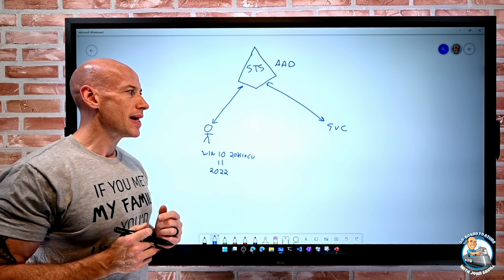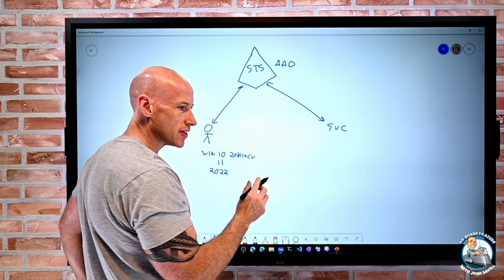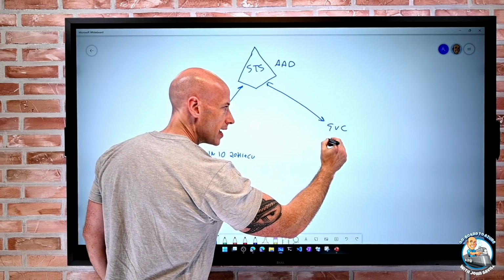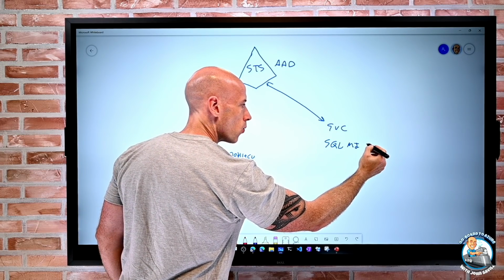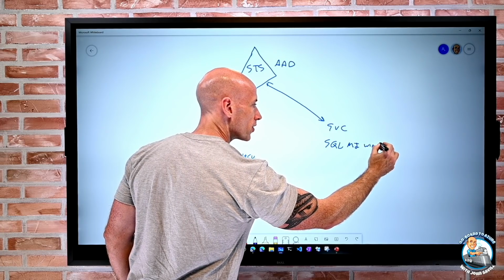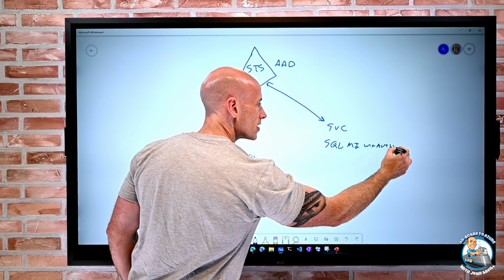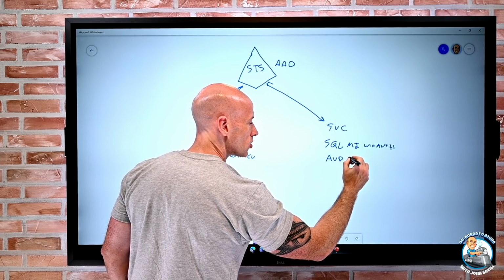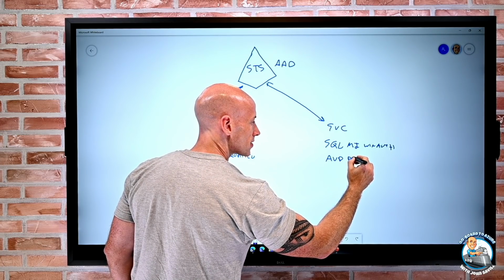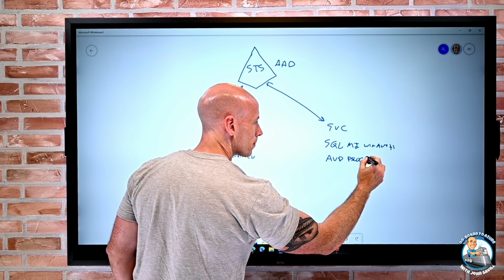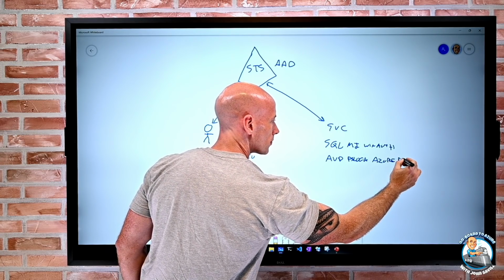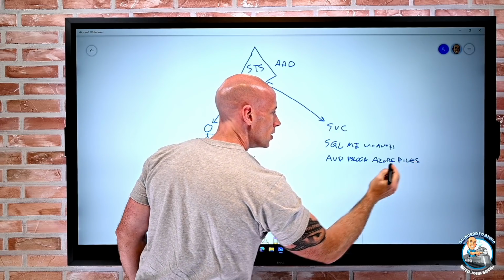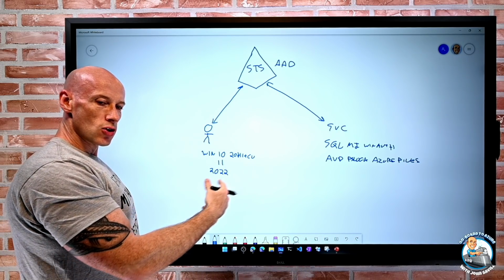What this is going to let me now do is for certain services. Today, this is targeted at SQL Managed Instance where I want to do Windows Auth. And it's targeted at Azure Virtual Desktop, the FSLogix profiles, where it uses Azure Files, which historically I had to do strange things.